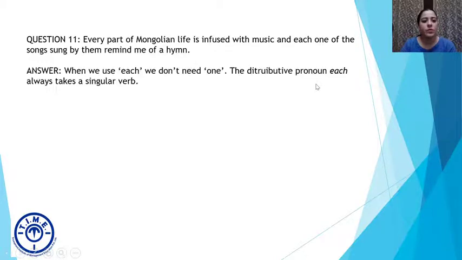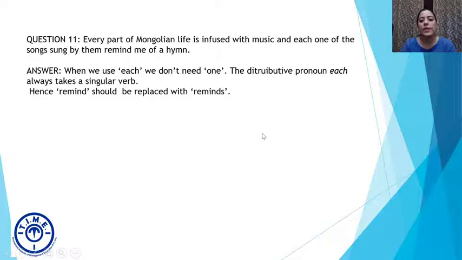Let's see. So the distributive pronoun each always takes a singular verb. So the distributive pronoun each के बाद जो भी verb आएगा वो singular आना चाहिए. So the verb here is remind, but this is plural. Singular will be reminds. So we should replace remind with reminds. Now it's very easy to get confused because usually when we add s at the end of a word, it becomes plural. But in the cases of verbs, that is not so. Remind is plural and reminds is singular.